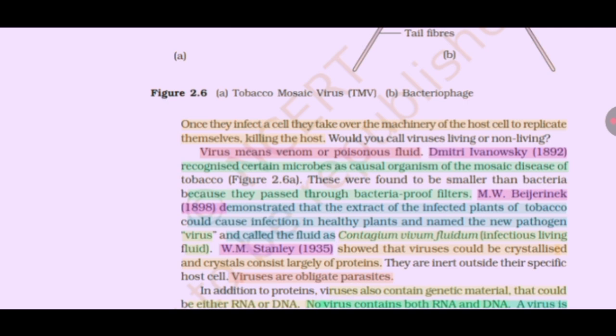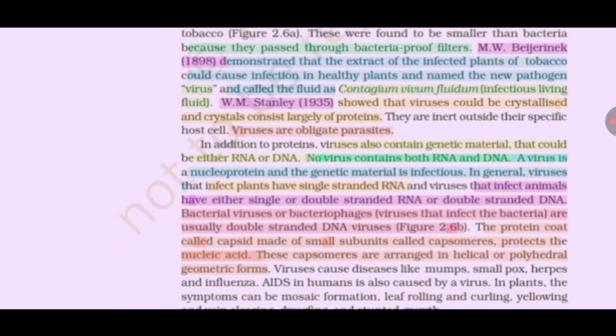W.M. Stanley, in 1935, showed that viruses could be crystallized and that the crystals consist largely of protein. They are inert outside their specific host cell. Viruses are obligate parasites. In addition to protein, viruses also contain genetic material that could be either RNA or DNA. No virus contains both RNA and DNA. A virus is a nucleoprotein and the genetic material is infectious in general.